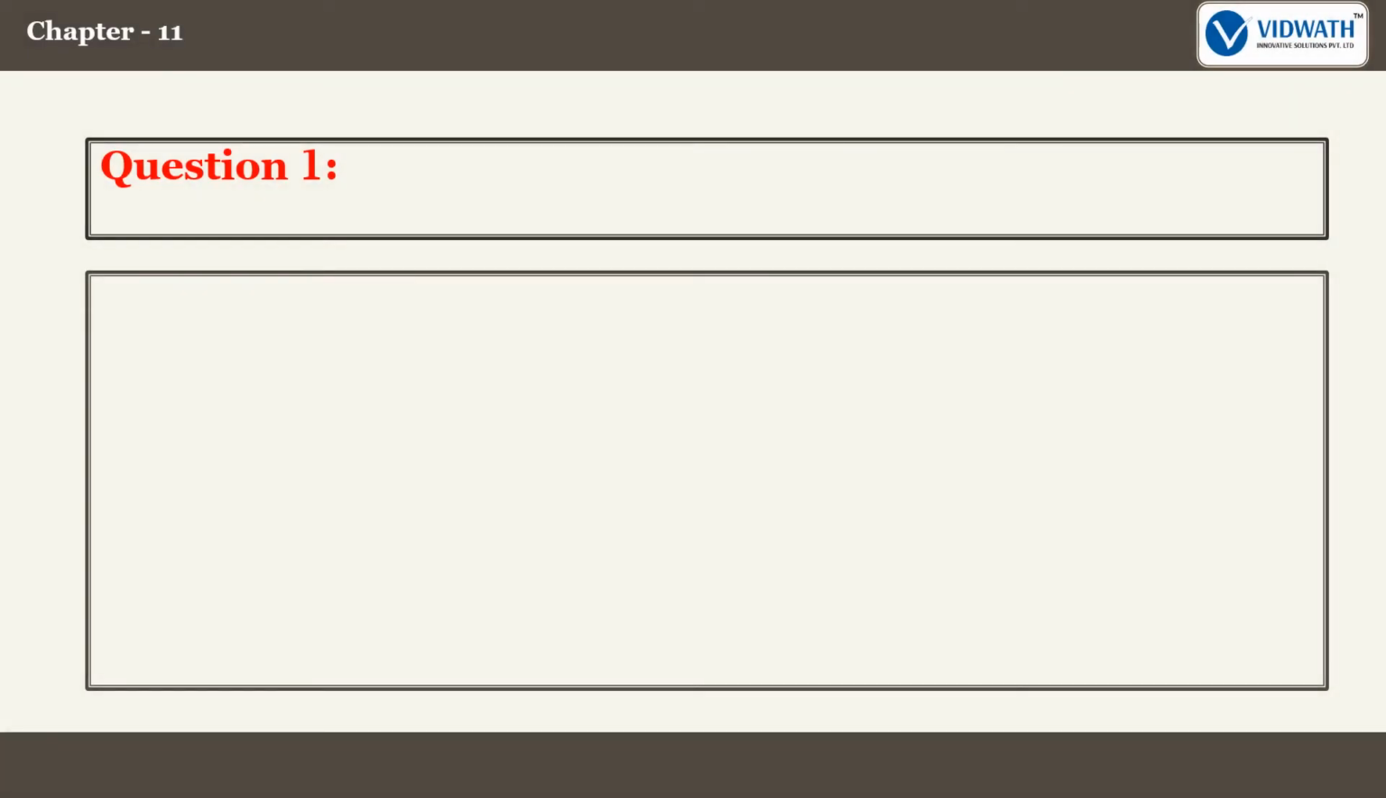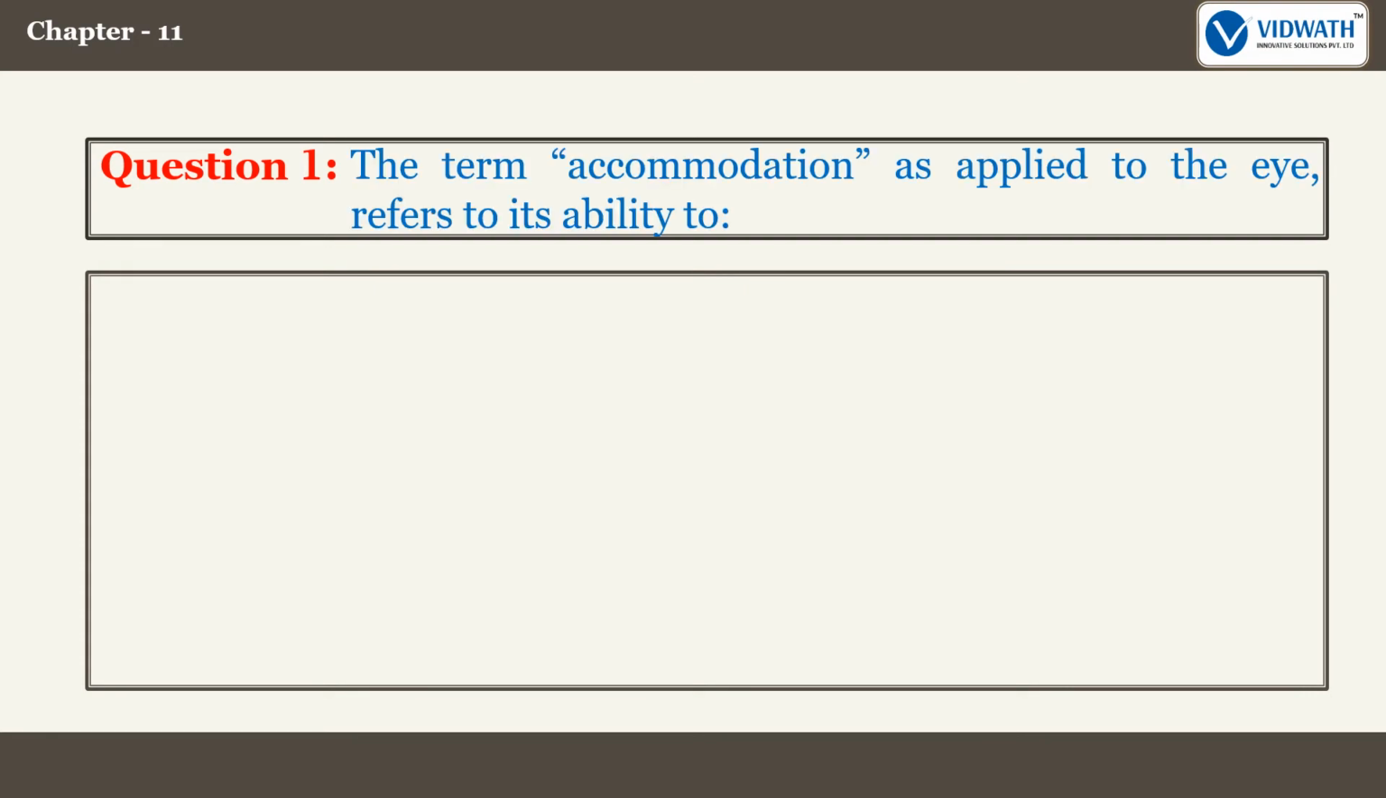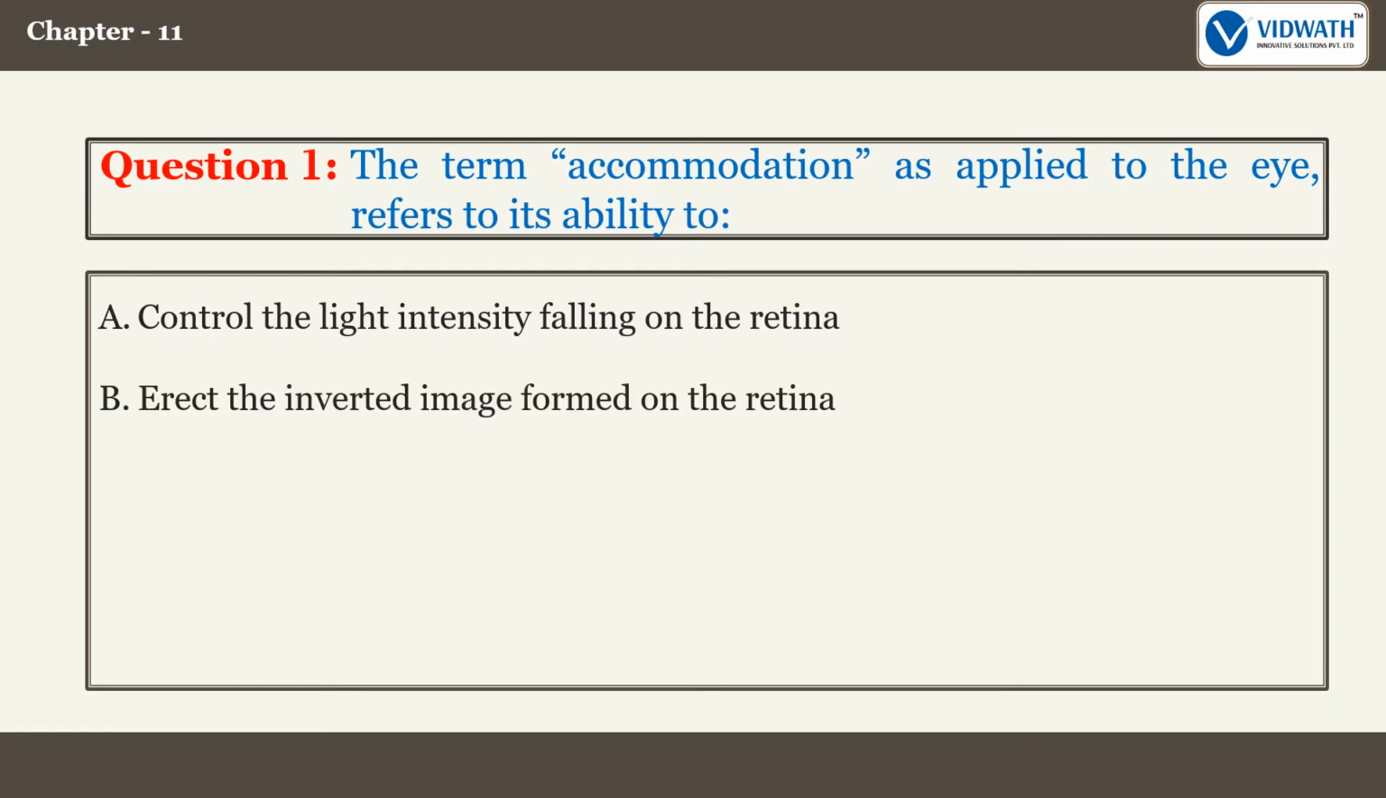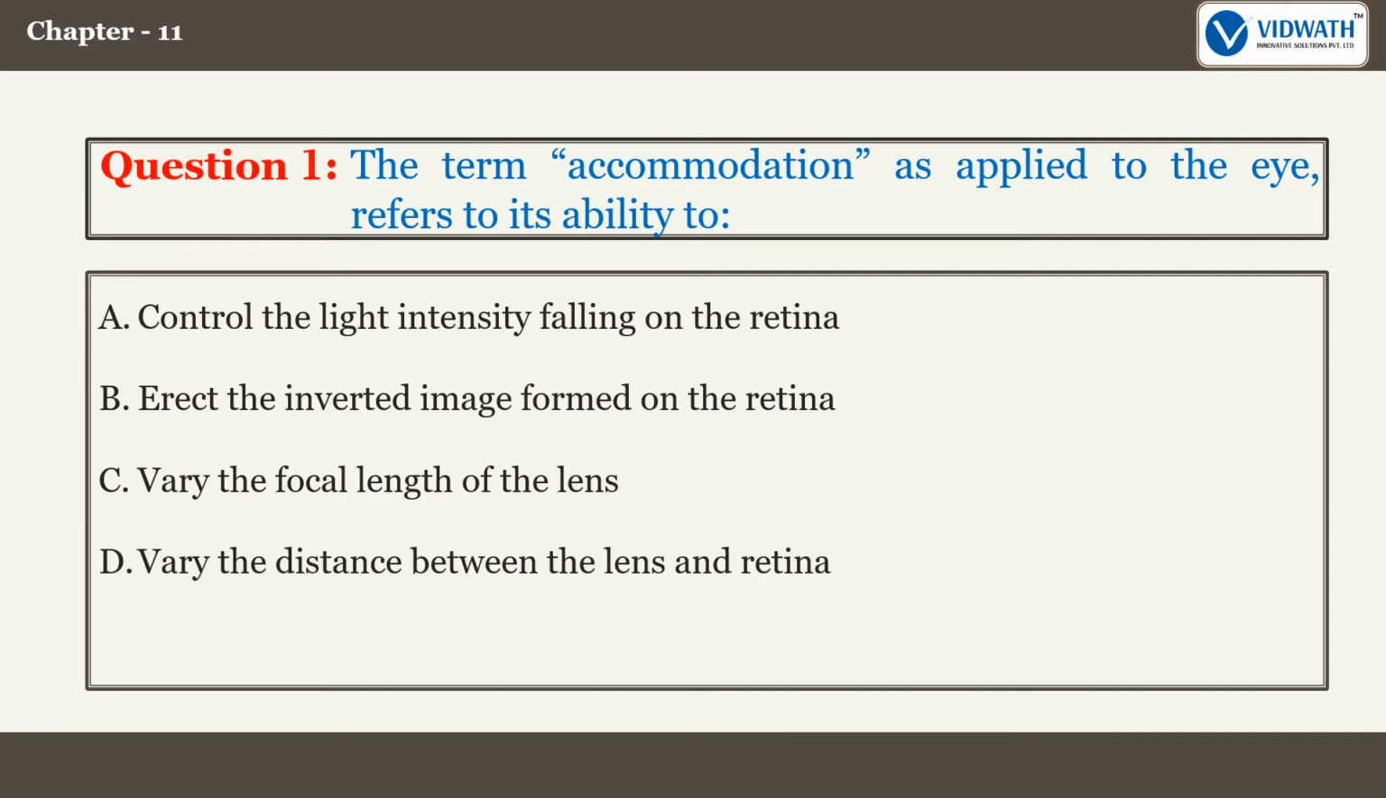Let us now check our understanding. Question 1. The term accommodation, as applied to the eye, refers to its ability to: Option A. Control the light intensity falling on the retina. Option B. Erect the inverted image formed on the retina. Option C. Vary the focal length of the lens. Option D. Vary the distance between the lens and retina. The correct answer is option C. Vary the focal length of the lens.